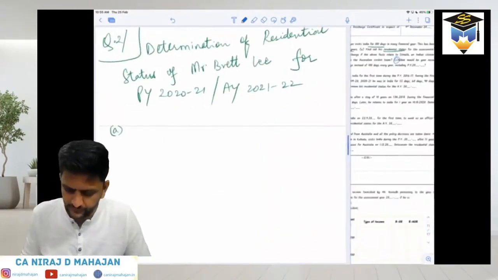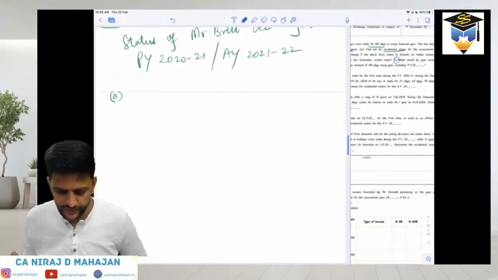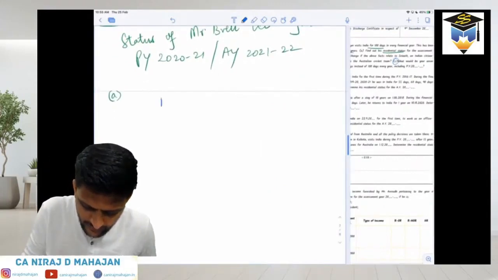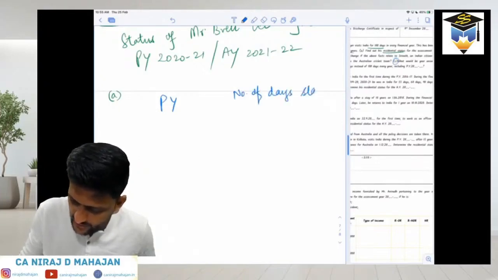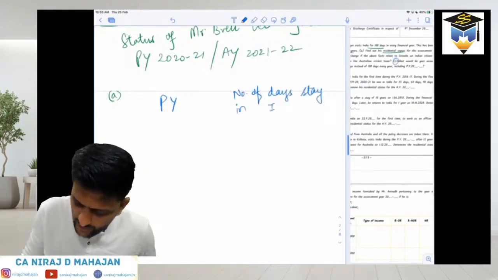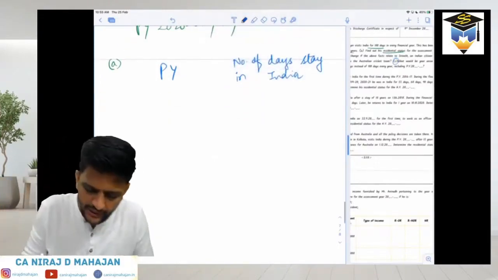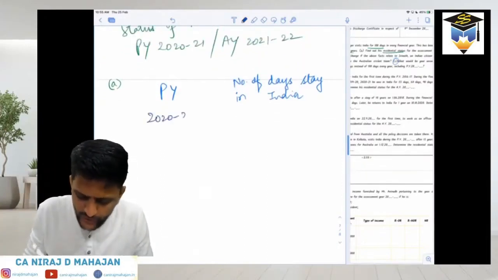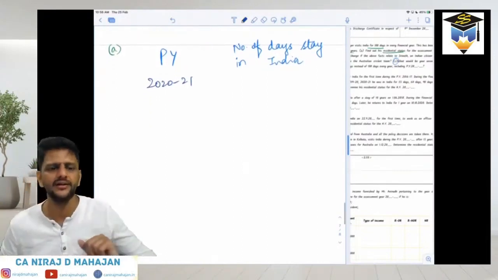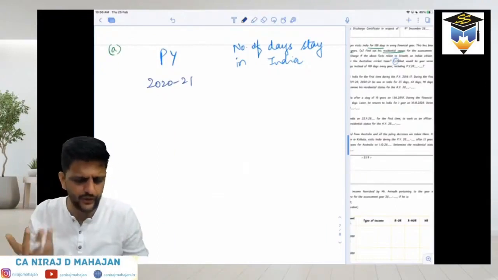Write down. Now, how can we do this? Okay, check. PY and number of days stay in India. Again, this is only for your understanding or reference. Go in descending order, or backward. That means what is the current PY? 2021. Now we know his story that since the last 10 years he's doing that. You need not write all 10 years, but that is completely up to you. We will use it if at all it is required.